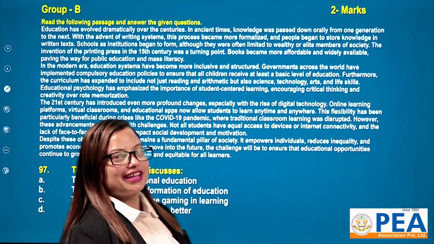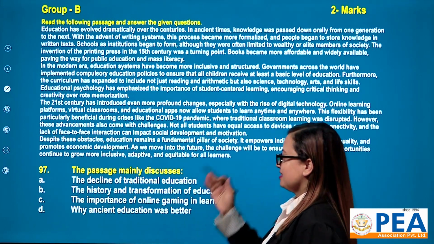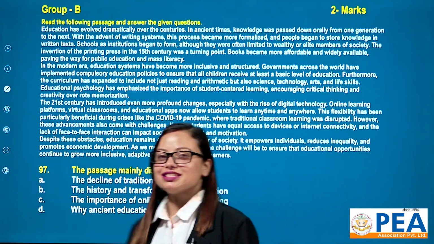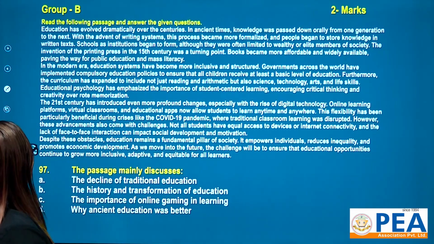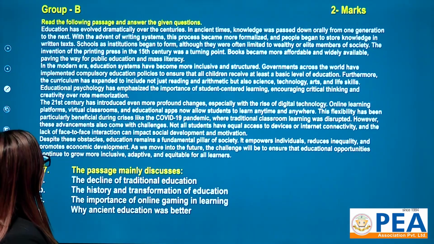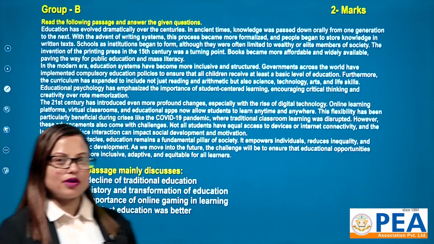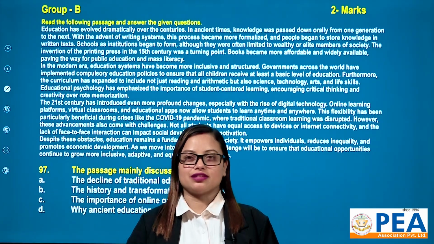Now let's go for reading comprehension. This is our question number 97, the very first question from reading comprehension, and our overall passage is all about education.